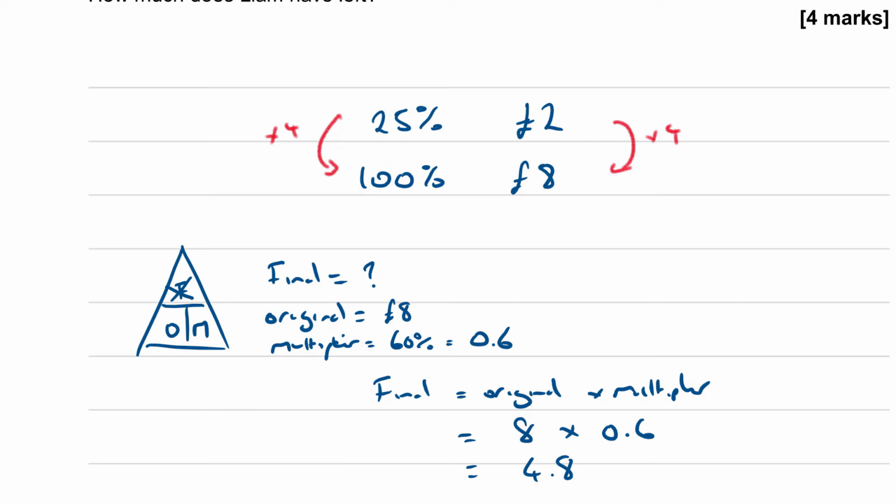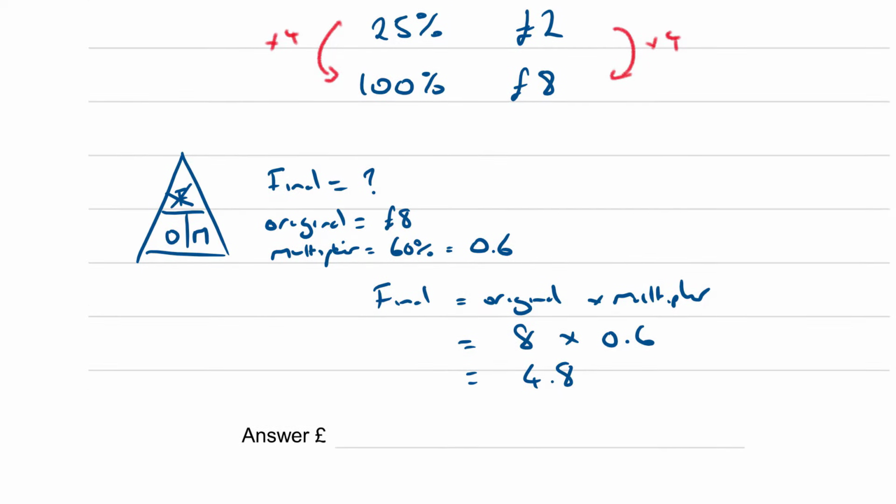Now remember, this is money though, so we're going to have to write that as pounds and pence. So he's got £4.80 left. Now you could have also found out what 40% was and deducted it from the £8 to get the same answer if you wanted to, but this way is quicker if you know what you're doing.